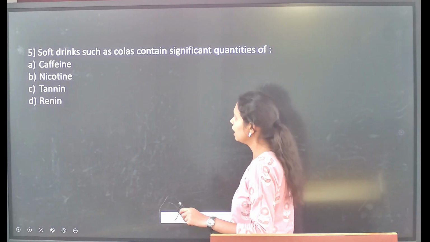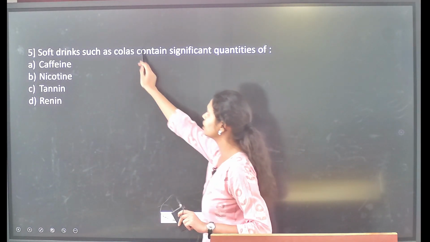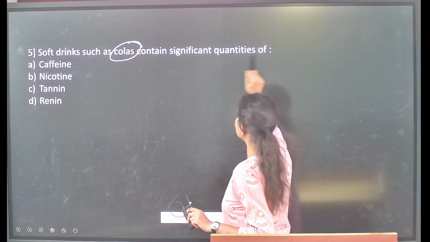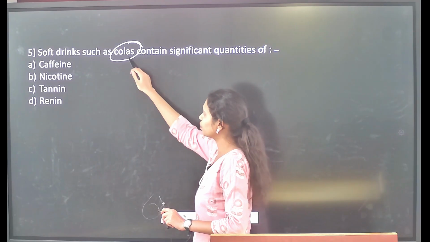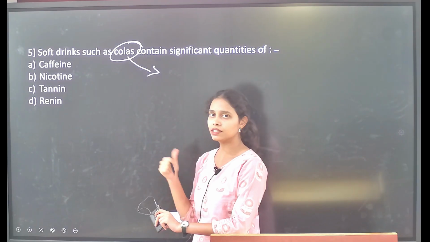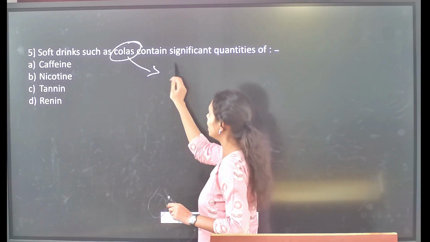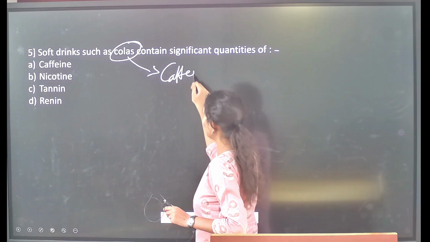Then followed by, the soft drinks such as colas contain significant quantities of which of the following chemicals? First and foremost, these colas and different kinds of soft drinks contain an alkaloid called caffeine.